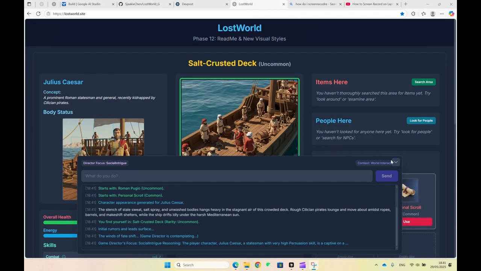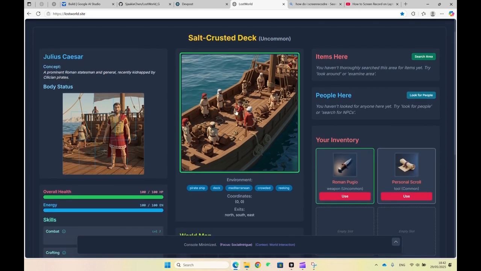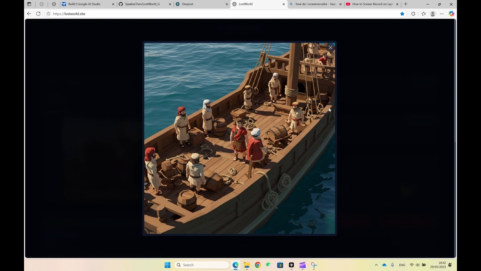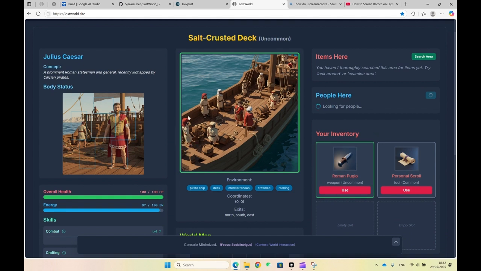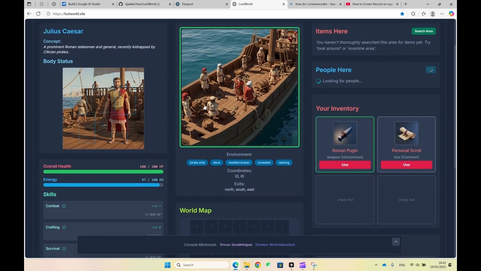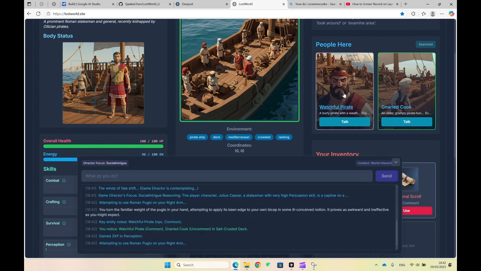All right. So I've generated Julius Caesar being kidnapped by the pirates in this art style. And it looks pretty cool. This is historically accurate. There was one time when Julius Caesar got kidnapped by pirates, and the pirates were like, I'm going to ransom you for 10 gold or whatever. And then Julius Caesar was like, 10? I'm at least worth 100. And when you ransom me, I'll come back and crucify you. So pretty sick story. Let's equip a sword first, and we'll beat them up.